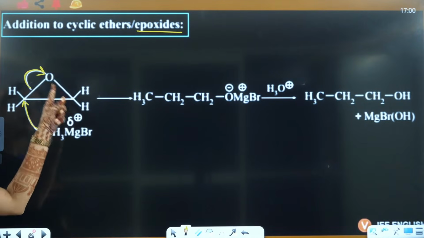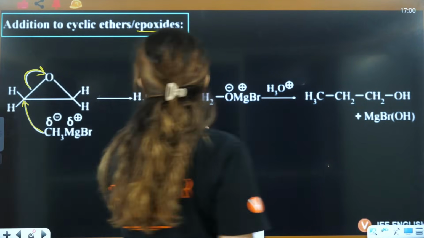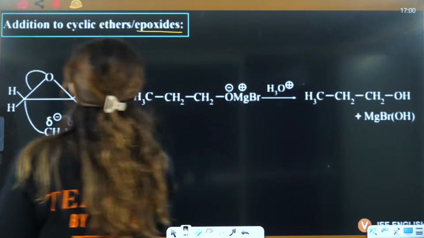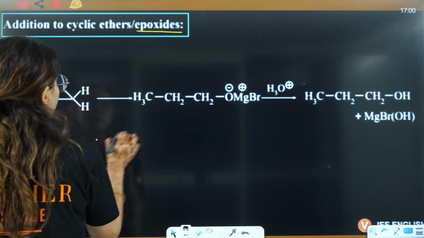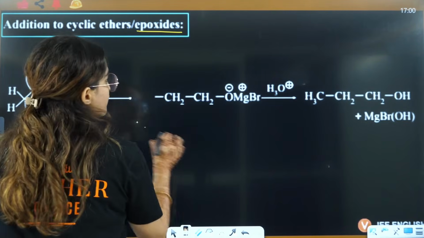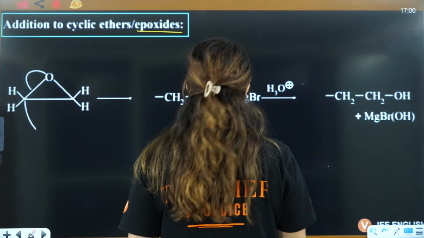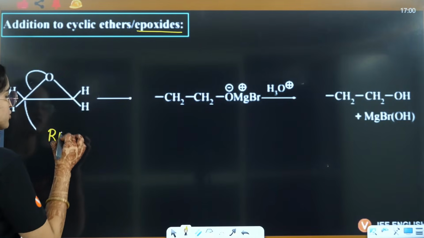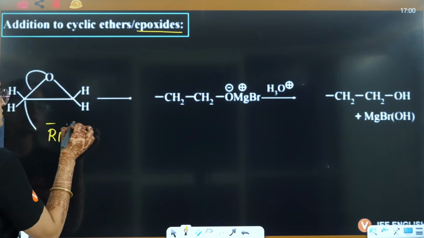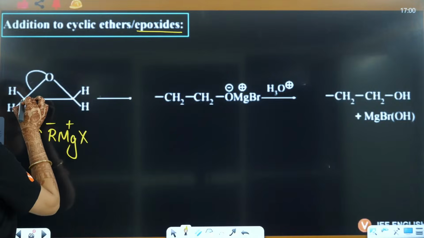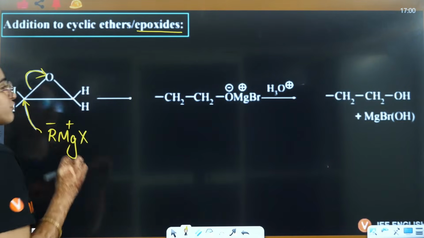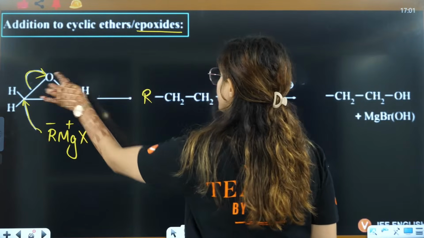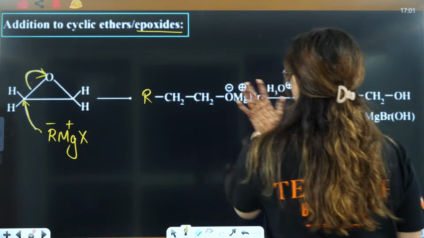I am not fixing that this is CH3. I am just saying this is simple RMgX, okay? This part is negative, this is positive, this negative part will attack here, these electrons will shift here. You will have this R CH2, CH2O negative, MgX positive, right?